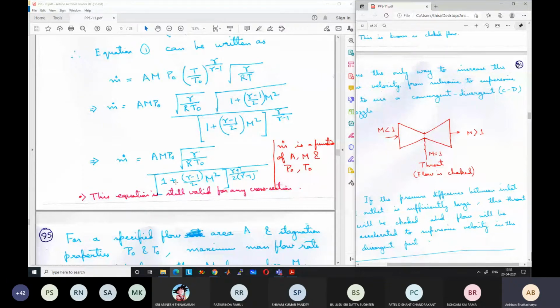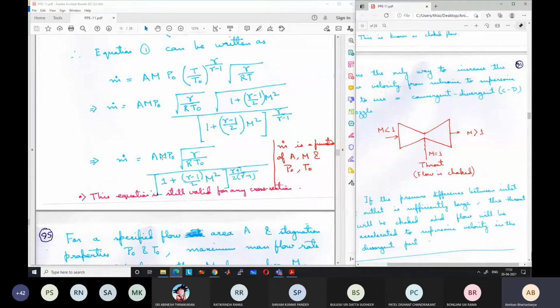So m dot is a function of area at any location, and this is valid for any cross section. At any cross section, the area, the Mach number at that point, and the stagnation properties P0 and T0 determine it. Remember, P0 and T0 do not vary with length, so they are the same wherever you take the cross section. The only things changing are the area and the Mach number at different cross sections, and the mass flow rate is a function of that.